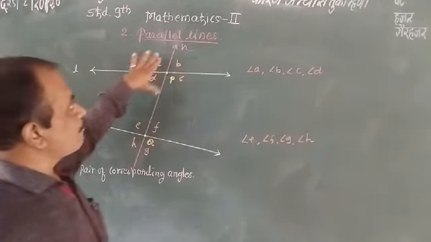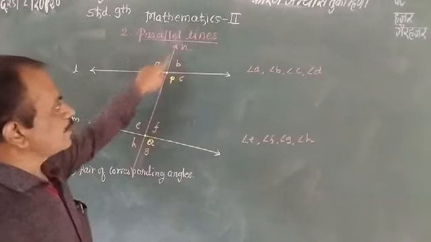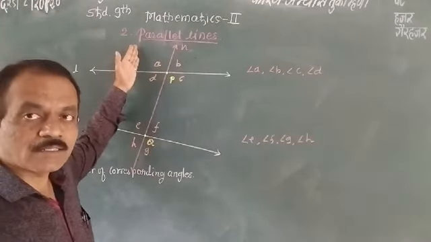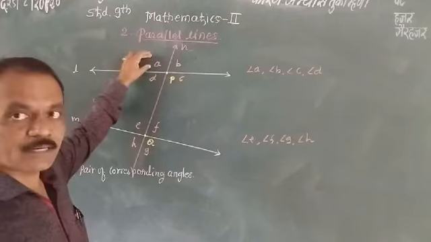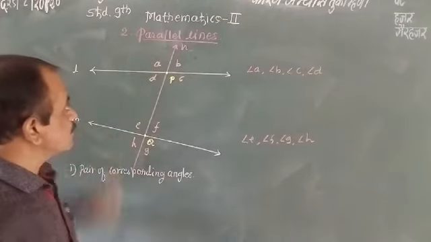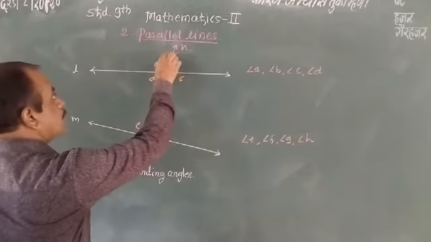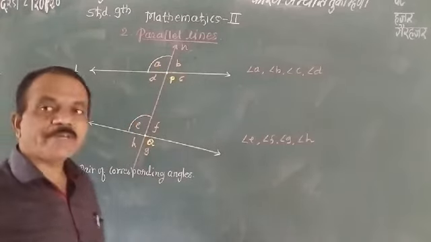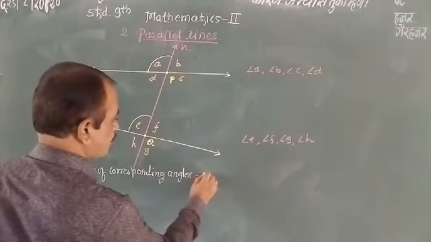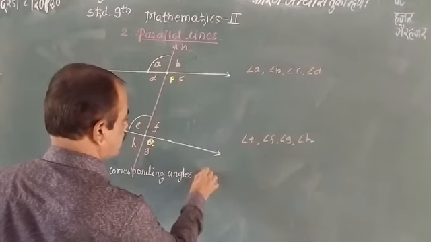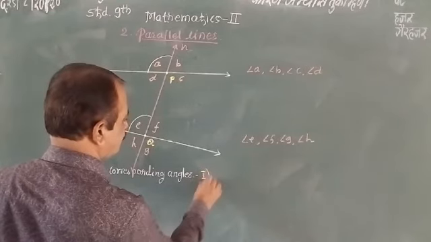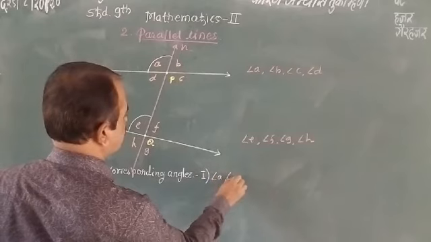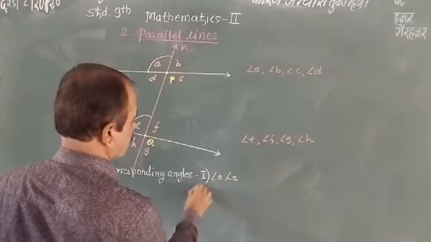These are formed by the two lines and the intersecting line, on the same side of the intersecting line M, and which are above the lines. That means here angle A and angle E. This is one pair of corresponding angles. We write here: first pair, angle A and angle E are corresponding angles.